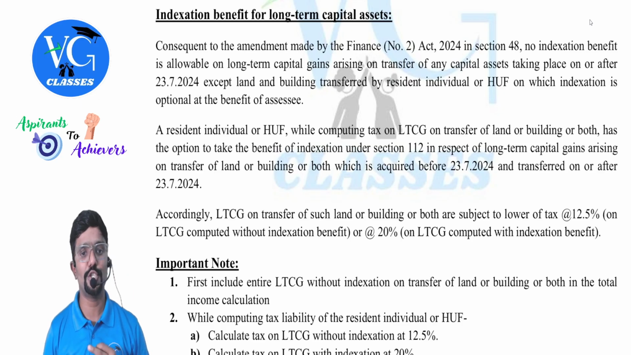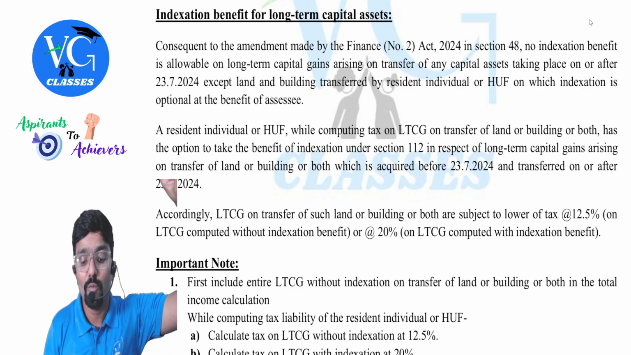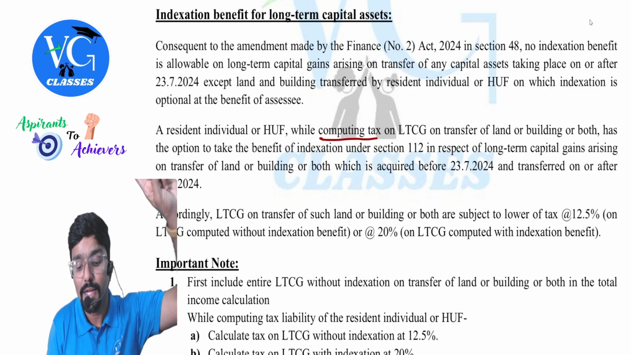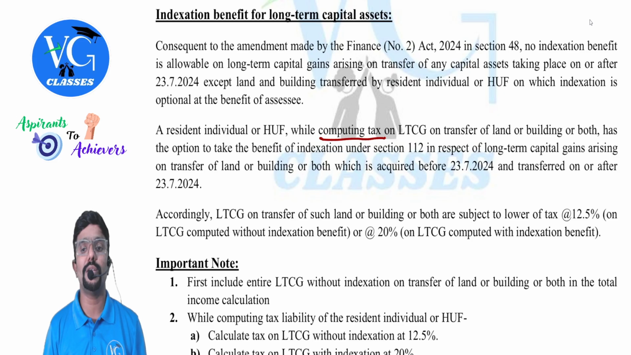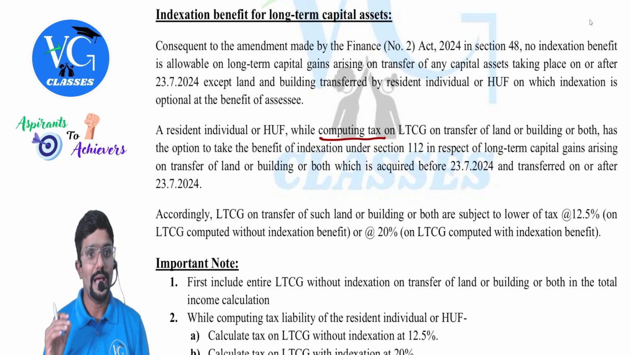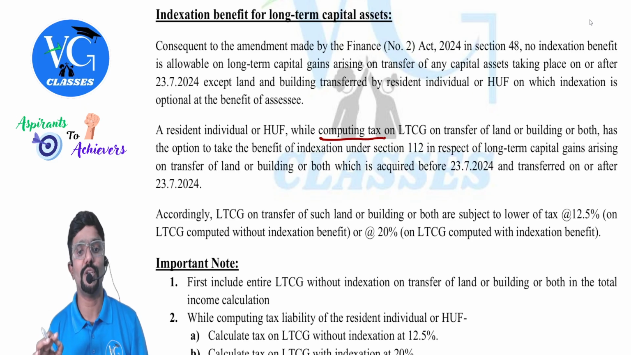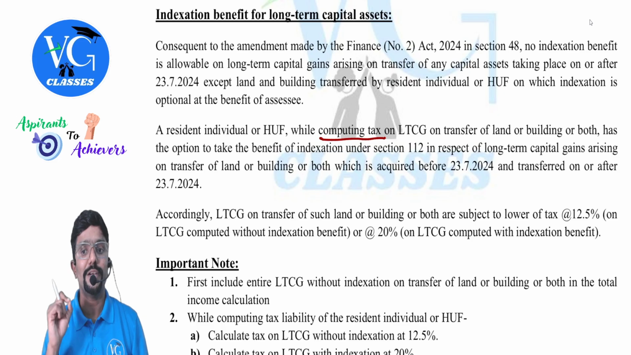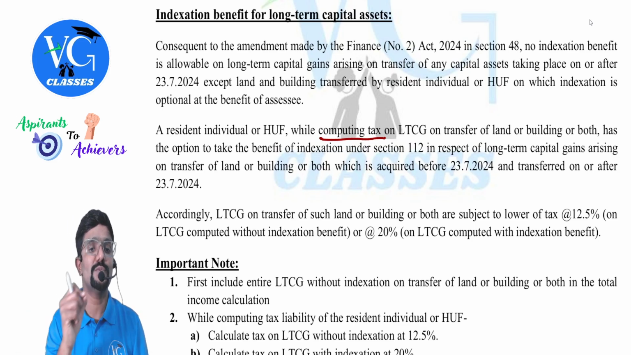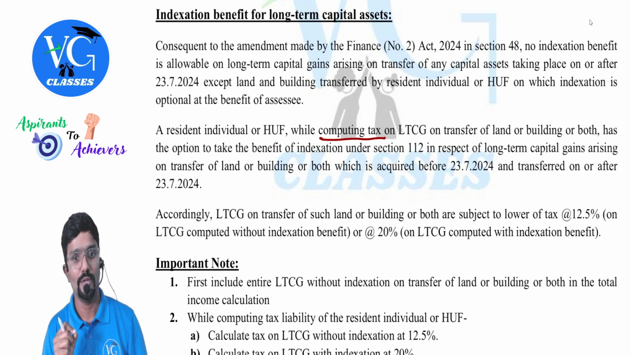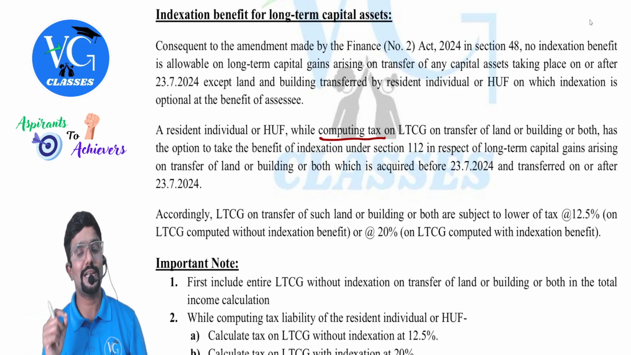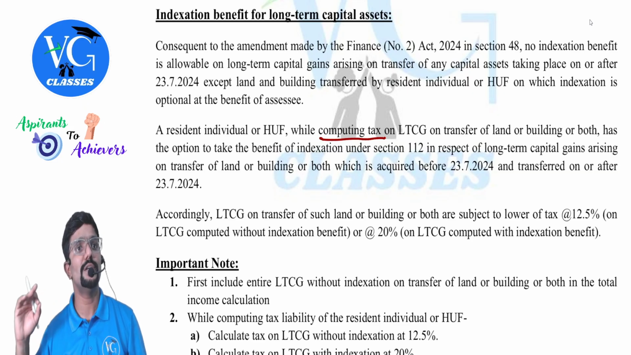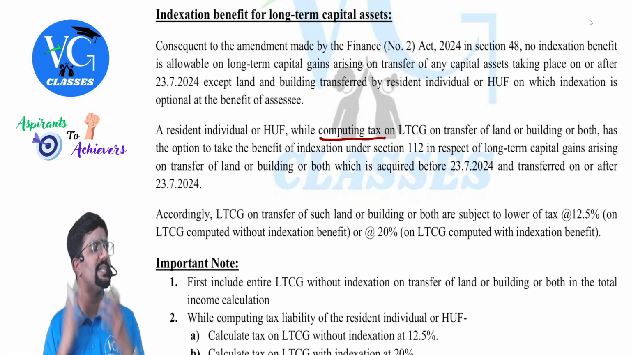Now, what should they do then? A resident individual or HUF, while computing what, people? While computing income or tax? Tax. While computing tax on long-term capital gain on the transfer of land or building or both, has the option to take the benefit of indexation under section 112 in respect of long-term capital gains arising on transfer of land or building or both, which is acquired before 23rd July 2024 and transferred when? On or after 23rd July 2024. Guys, all conditions have to be satisfied.